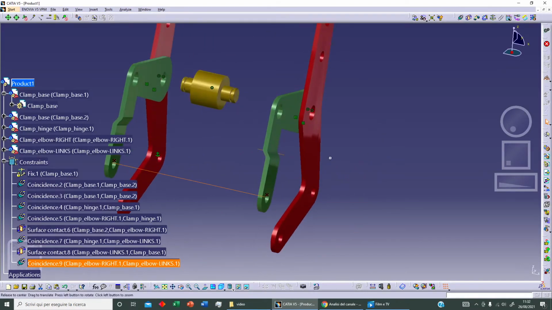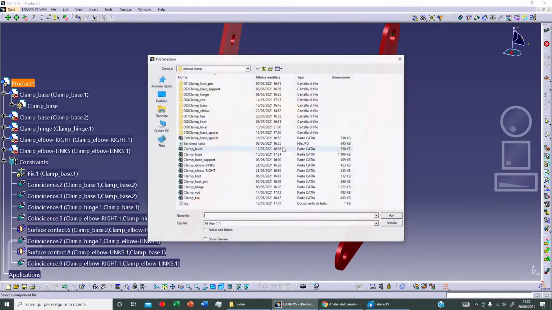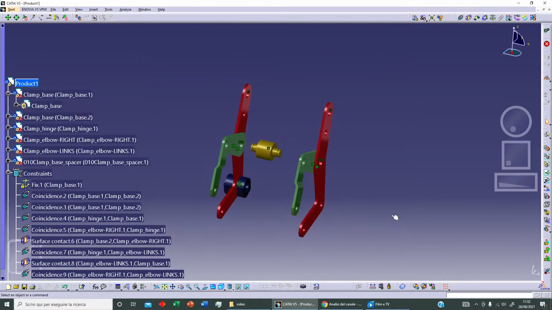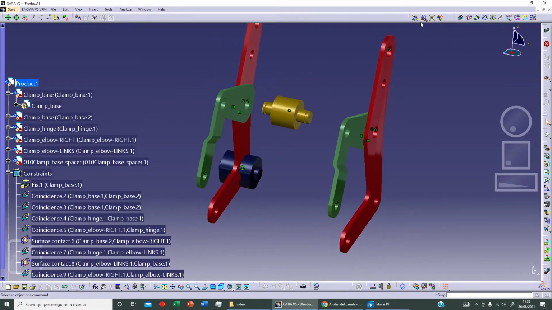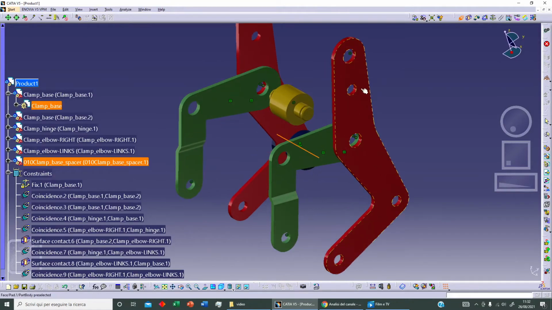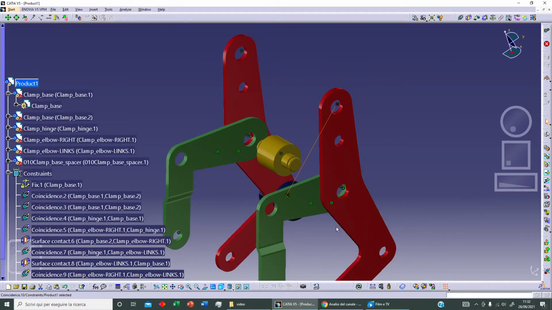now let's add another element. Let's click on existing component, and we can select clamp base baser and open. Okay, this is our element. So we can add our coincidence constraint between this and this element here, and let's update. Okay,